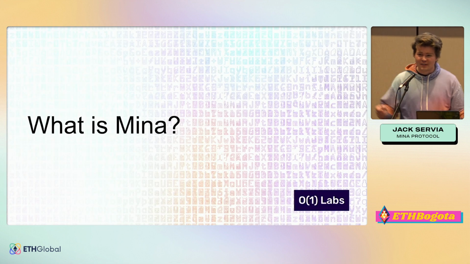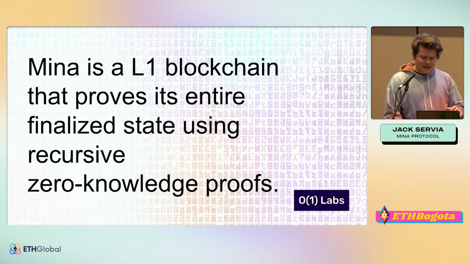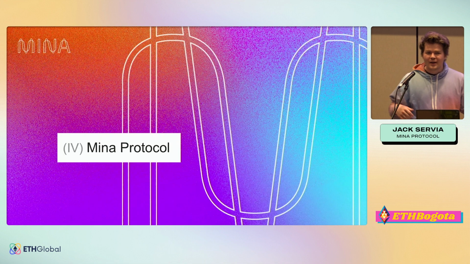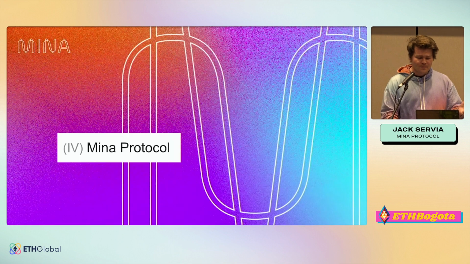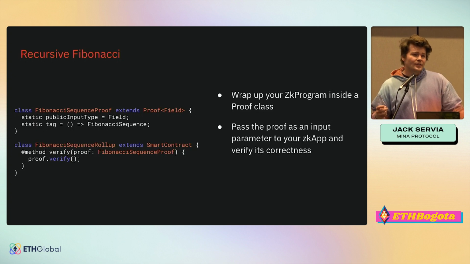So this kind of brings us to the climax of the presentation, which is what is Mina? And actually, wait, I'm sorry, I'm going to go back. I know this is very nonlinear, but another thing that we can do with recursion is build smart contracts that execute largely off-chain.